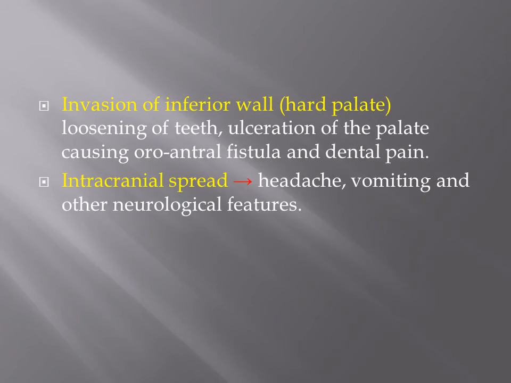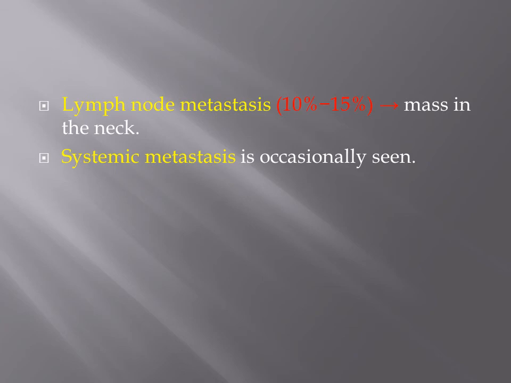If it invades the inferior wall, which is the hard palate, it will pass to the mouth, leading to loosening of the teeth and ulceration of the palate, which later may cause an oroantral fistula and also dental pain. When it spreads intracranially, it will cause features of increased intracranial pressure such as headache, vomiting, and other neurological features. Lymph node metastasis in sinonasal malignancy is fortunately not of high incidence, about 10 to 15%.